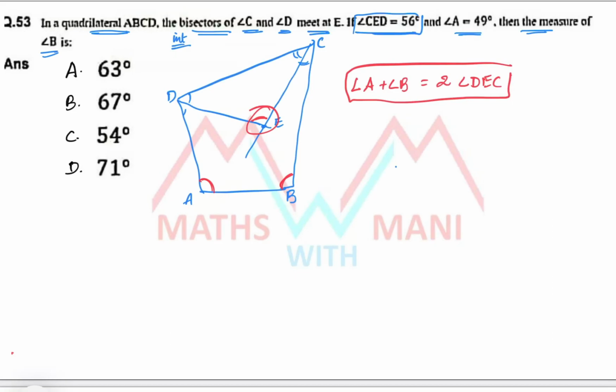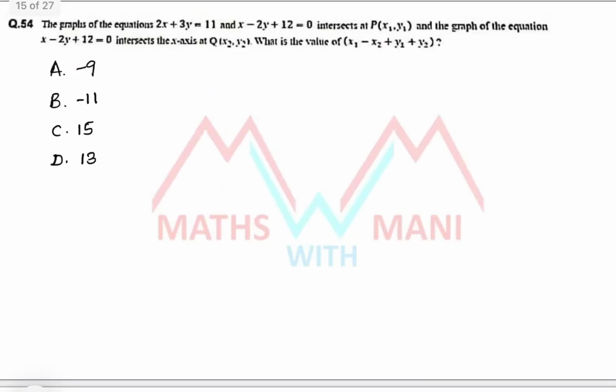Here I know the value of angle A is 49, and you have to find angle B. I also know the value of angle DEC, so you can easily solve it. Angle B equals 2 times 56 minus 49. 2 times 56 is 112, minus 49 is 63 degrees. That is the first option. That's it. Next, 54.